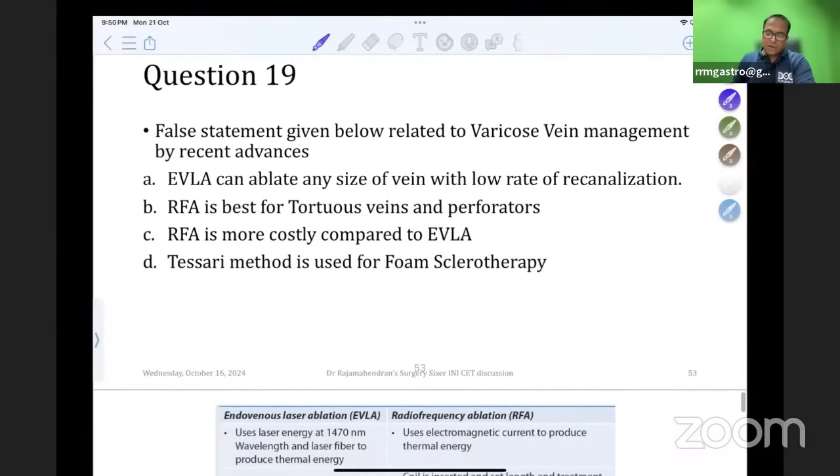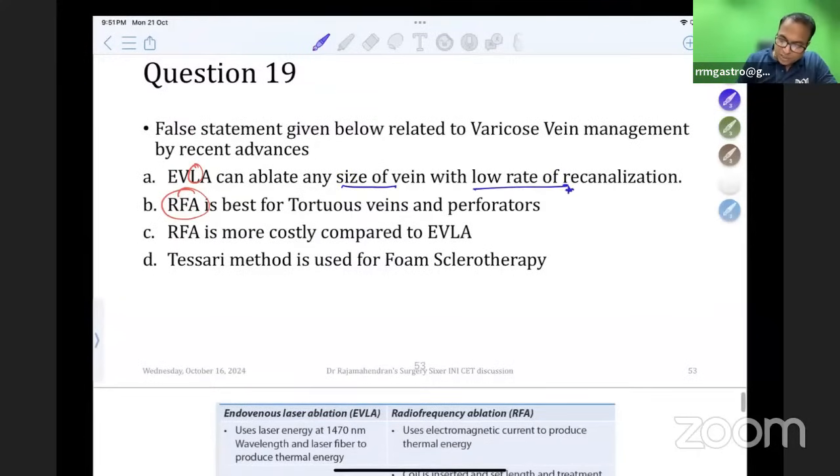False statement regarding varicose veins management by recent advances. So please don't forget, the gold standard for varicose veins is now endovenous ablation, either using laser or RFA. So we have two methods to ablate the veins: one using a laser probe, or using RFA. Endovenous laser can ablate any size of veins with a low rate of recanalization.